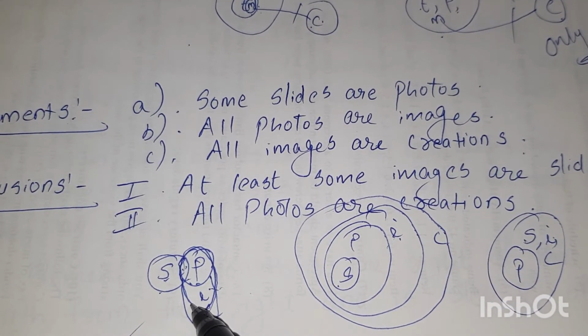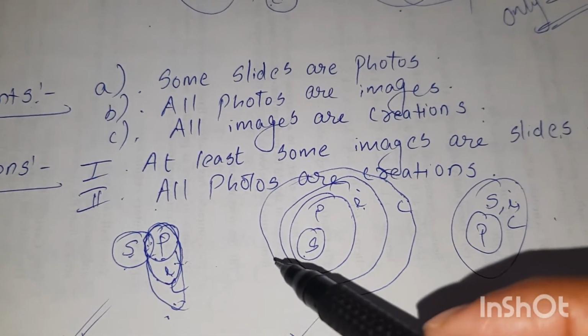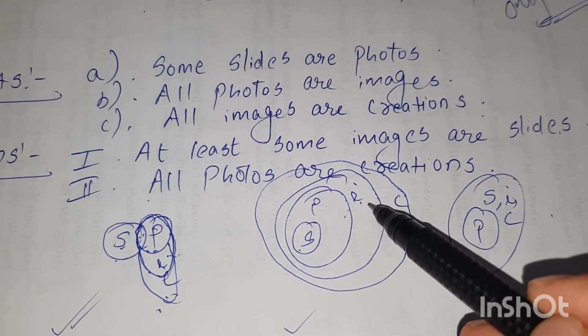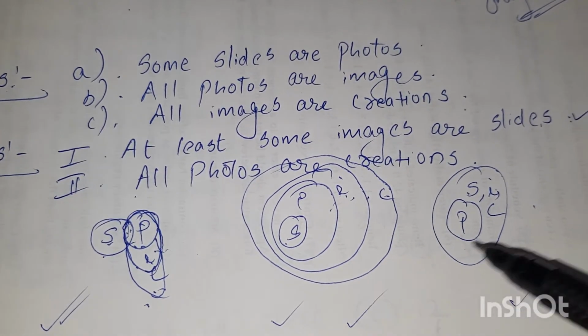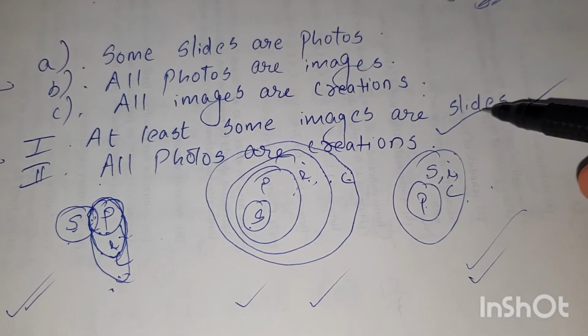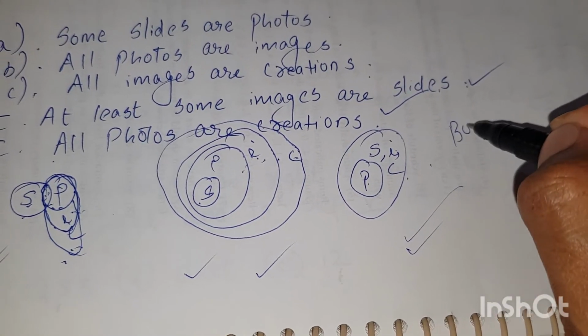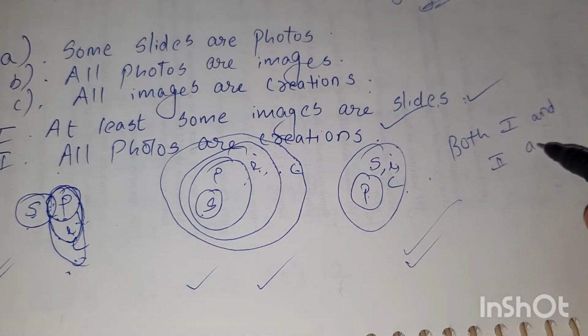Yes, all photos are images and all images are creations. That means all photos are creations. This is true here also, and here also. That means conclusion 2 is also true. So the answer is both conclusion 1 and conclusion 2 are true.